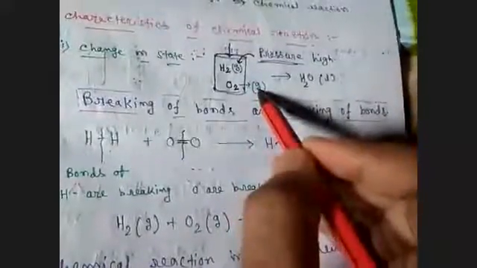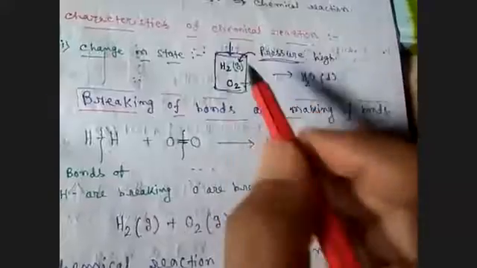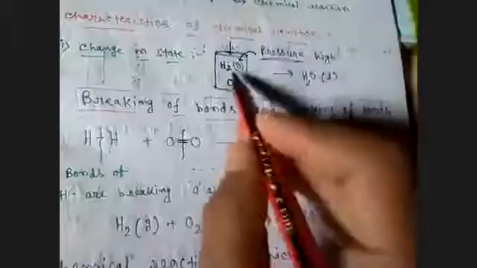Suppose this is a jar. In this jar, hydrogen gas is present and oxygen gas is present. Both are in gaseous state, written here in brackets. Now remember, both are gaseous, so what is their tendency? Do they have a tendency to come closer to each other, or to go away from each other?